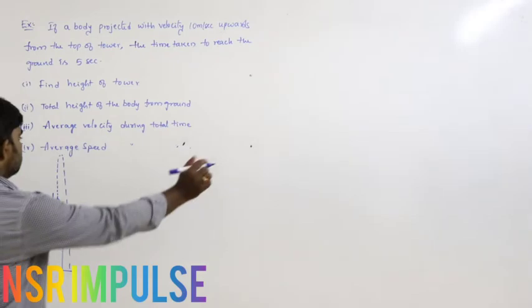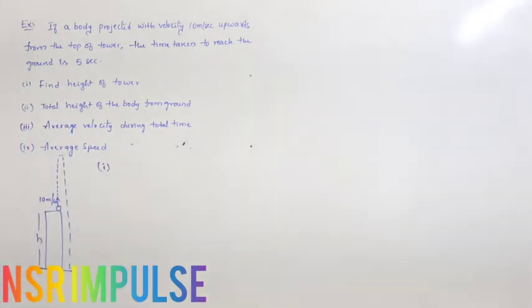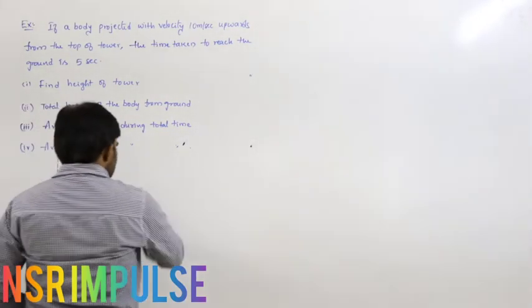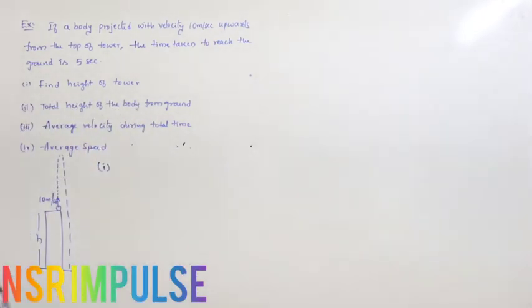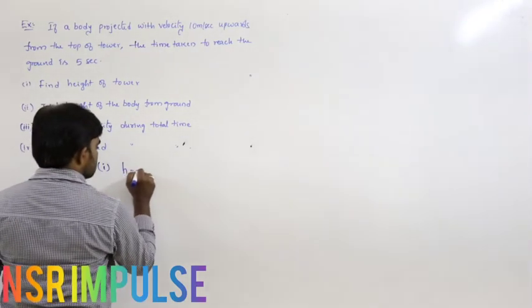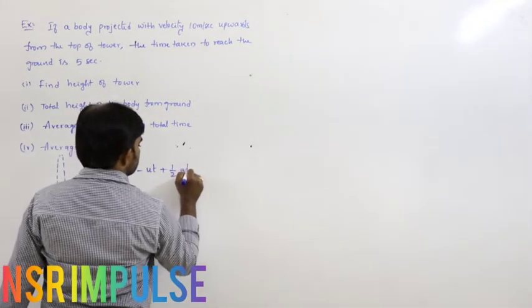Now, first point. How can we find out the height of the tower? First condition, height of the tower. What is the equation of motion for the body projected from the top of the tower? H is equal to minus ut plus half gt square.